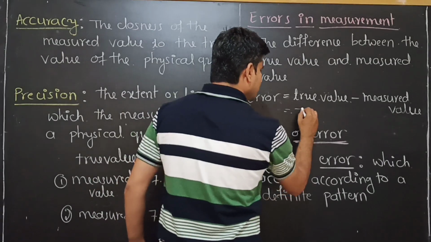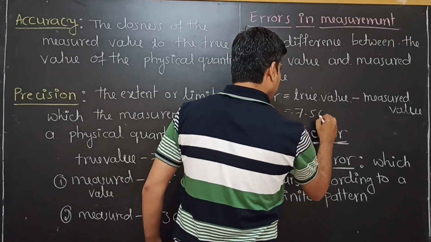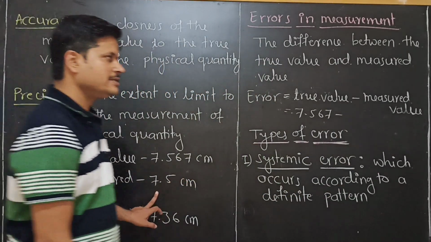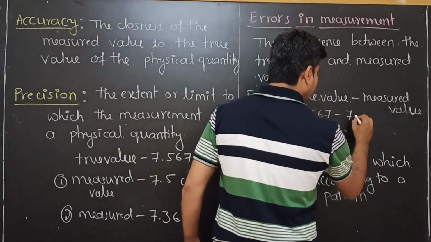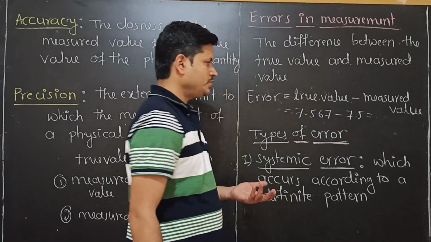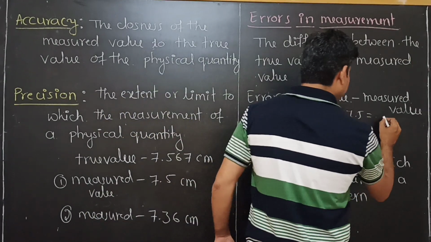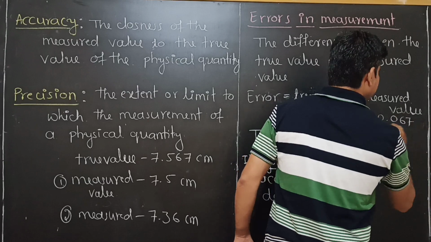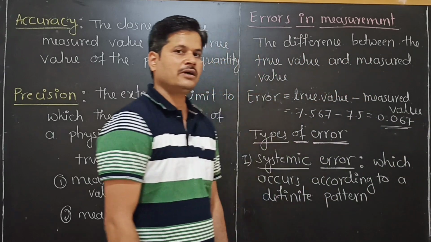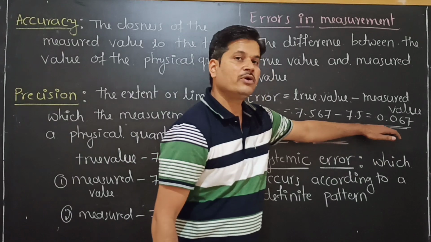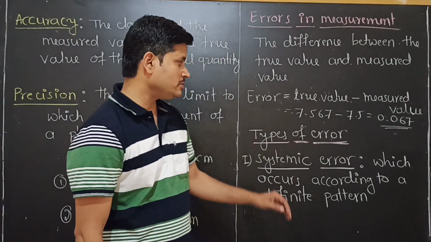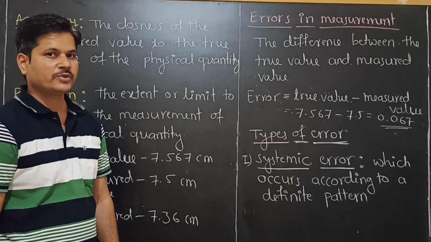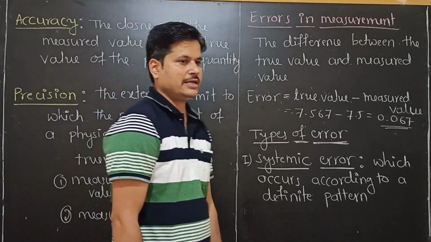True value is 7.567 minus measured value 7.5. Then how much do we get as the difference? It is 0.067. This is the difference, right? This is what we call error. Correct? This is the error.